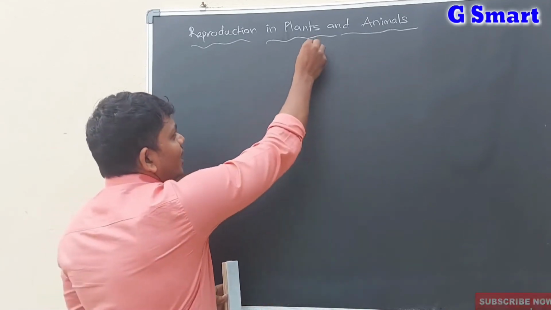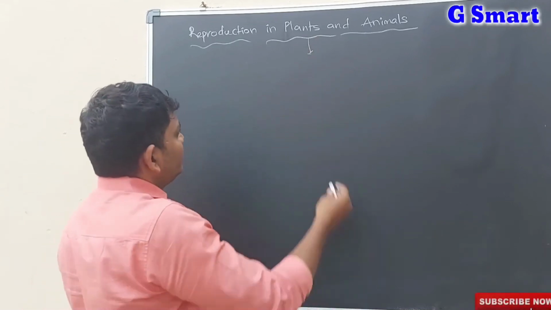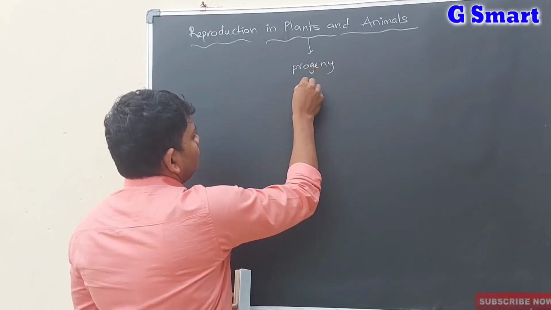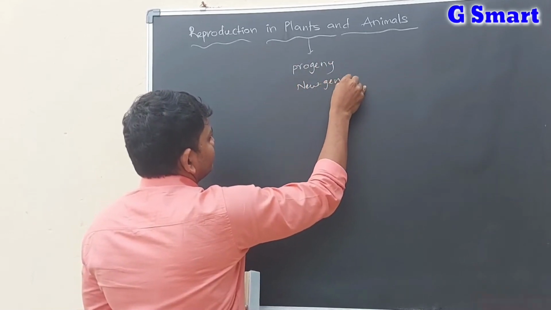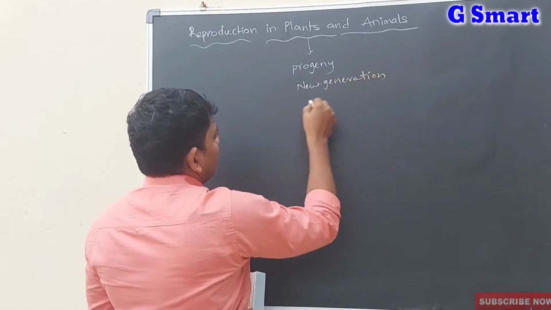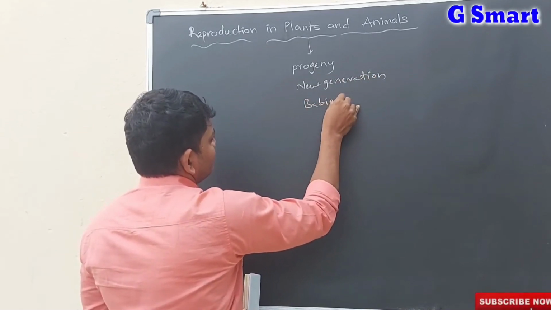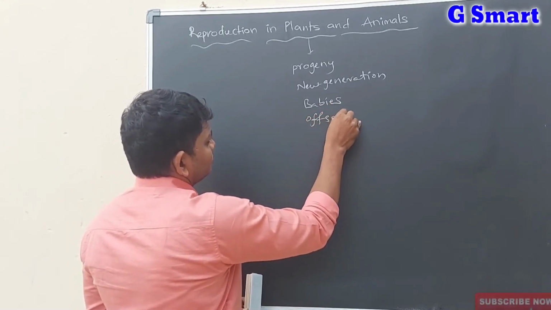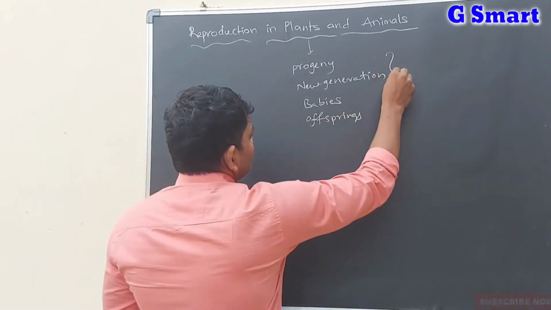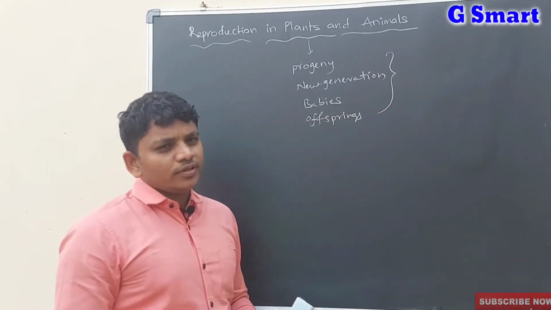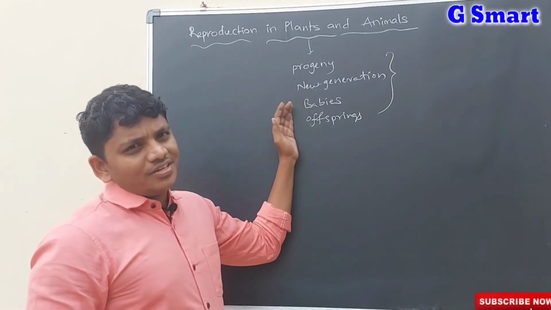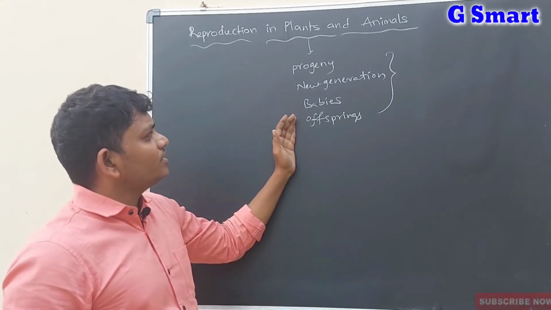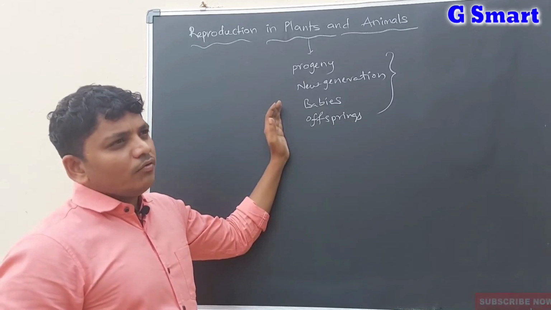The new generation has many names, for example progeny, new generation, babies, or offsprings. These are all synonyms for the new generation. We call them in different ways.